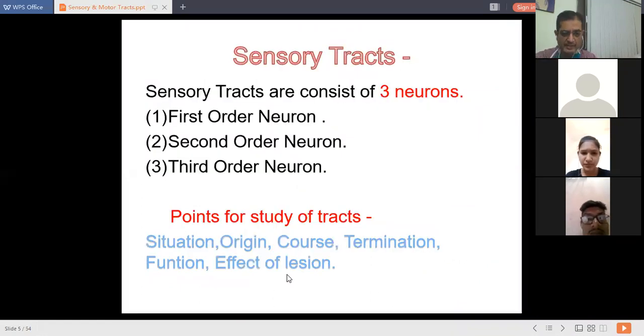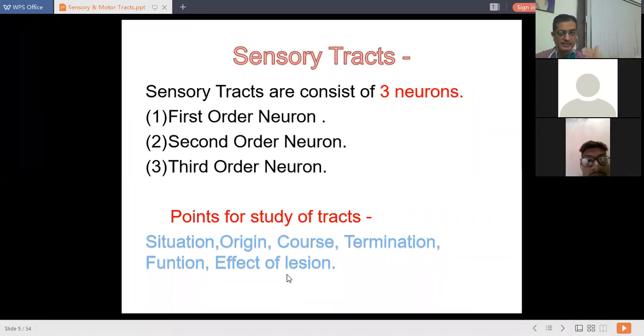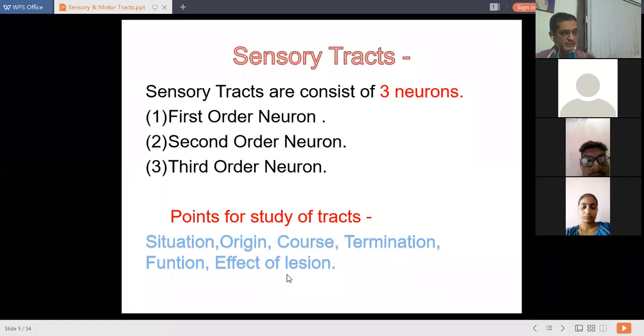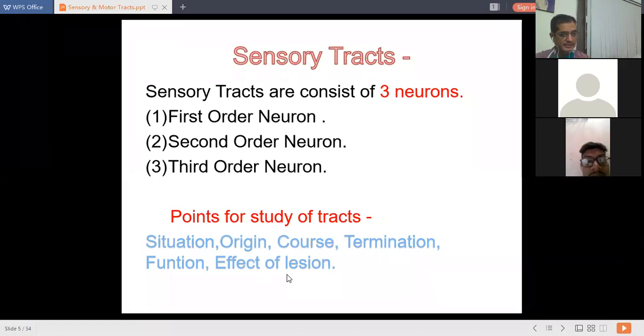These sensory tracts, by rule, consist of three basic neurons, starting from the periphery towards the central nervous system. The first order neuron starts from a peripheral sensory receptor and ascends towards the spinal cord. They enter from the posterior gray horn. All sensory tracts enter the spinal cord from the posterior gray horn, and all motor tracts come out of the spinal cord from the anterior gray horn. This is the basic rule: anterior part for the motor system, posterior part for the sensory system.